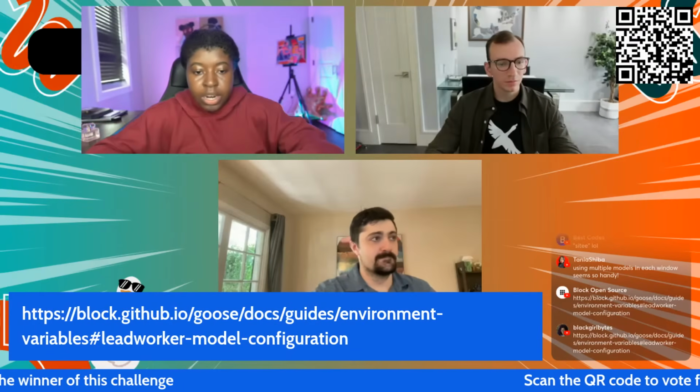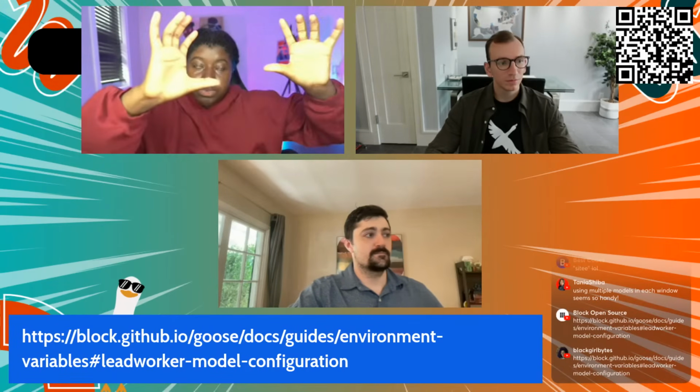Let me put it up. It's a pretty long URL, but I'll still put it up here. Basically we have some documentation on using a lead worker model, where you can configure one model as your lead model and the other one as your worker model behind the scenes.